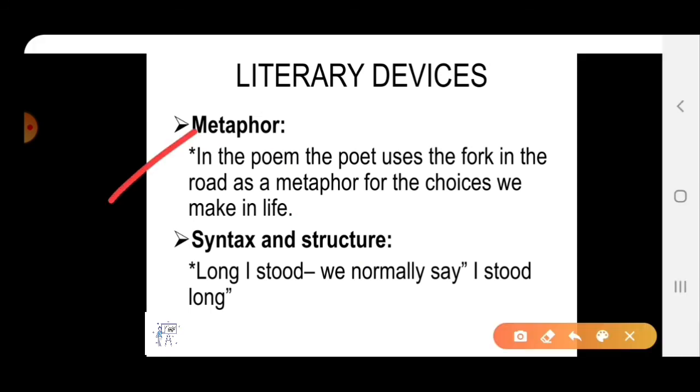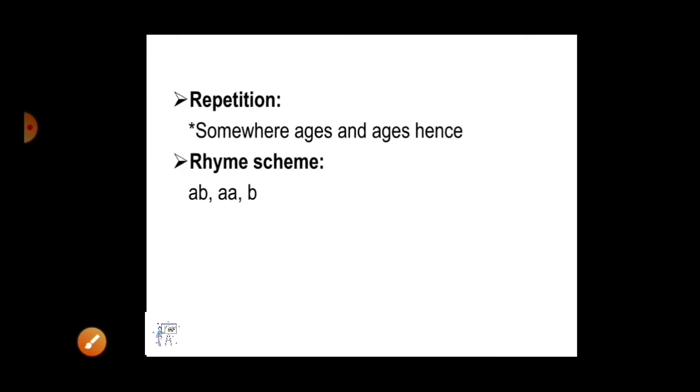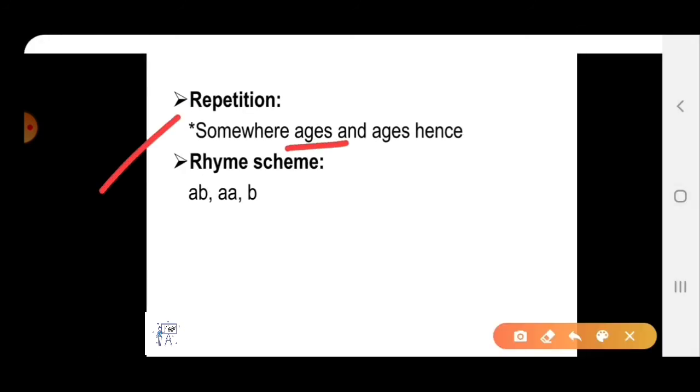So now we will see what kind of literary devices are used in this poem. First is metaphor. In the poem, the poet uses the fork in the road as a metaphor for the choices we make in life. Second is syntax and structure. Small sentences are used to show the full meaning. Like long I stood, we normally say I stood long, right? Next is repetition. As ages and ages is repeated, when one full word is repeated, that is called repetition.